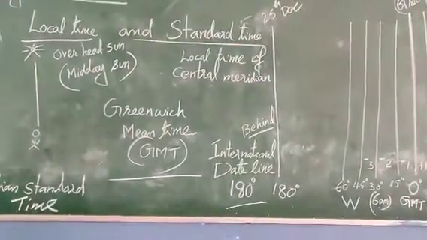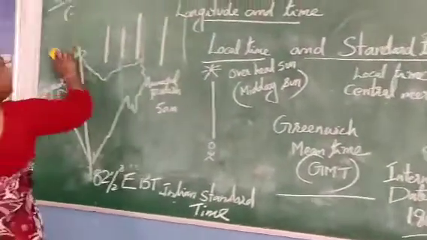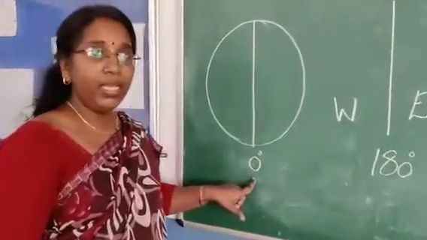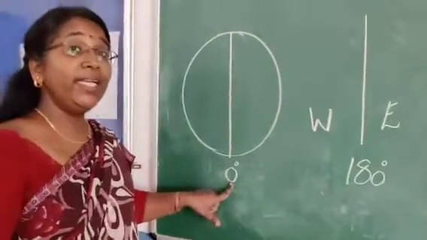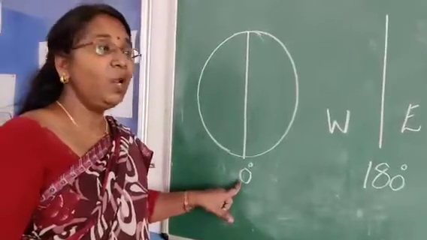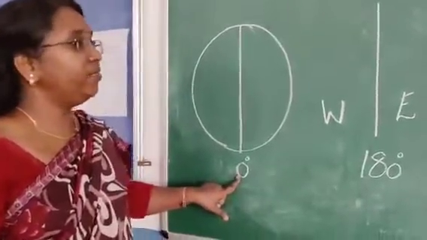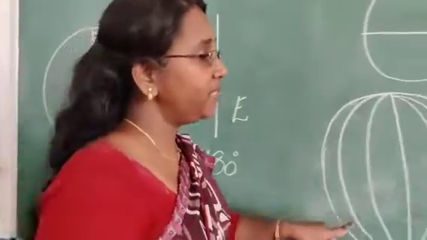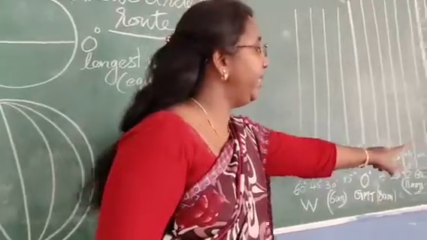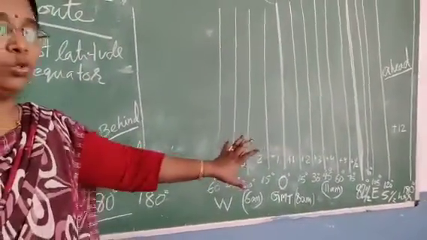Let us make the concept very clear. See here, this is 0 degree longitude and 180 degree is diametrically opposite to the 0 degree longitude. On the flattened surface you see 180 degree here and here, but actually there are no two 180 degree longitudes.